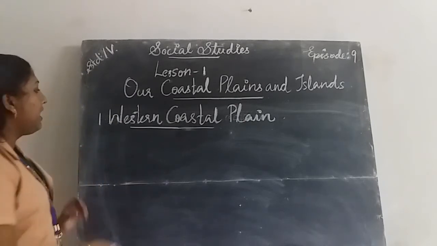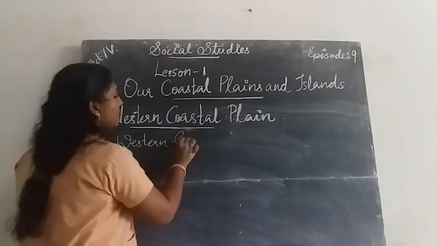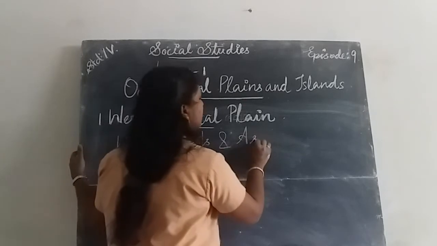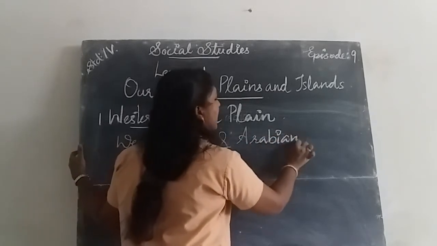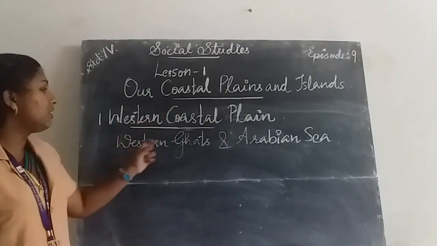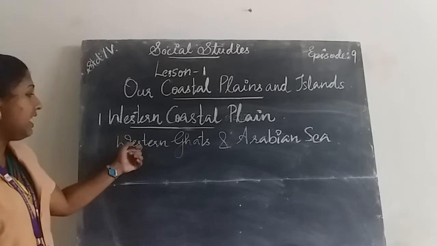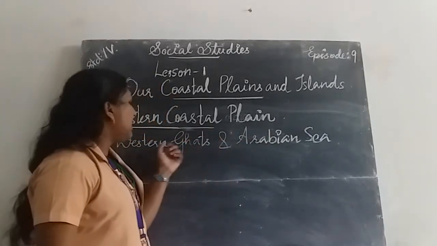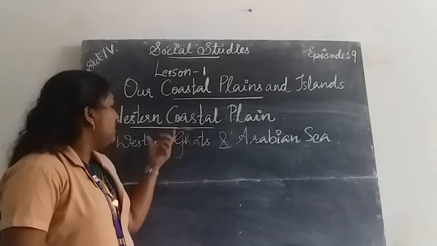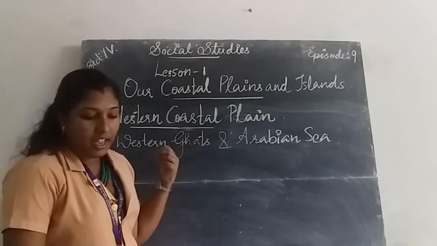The western coastal plains lie between the Western Ghats and the Arabian Sea.